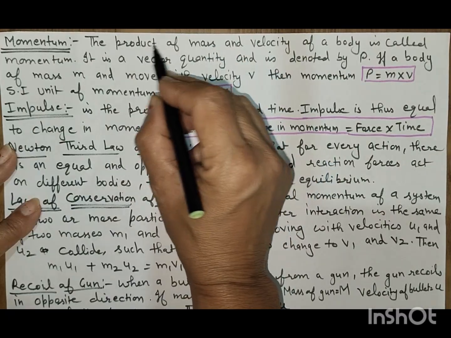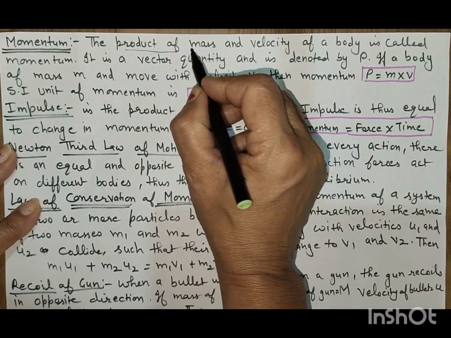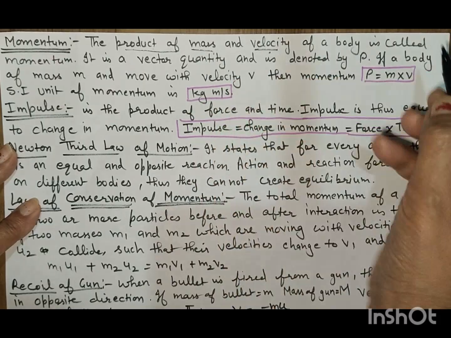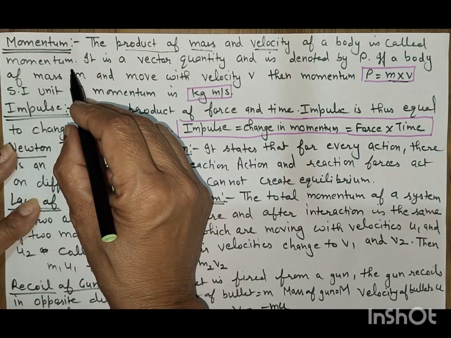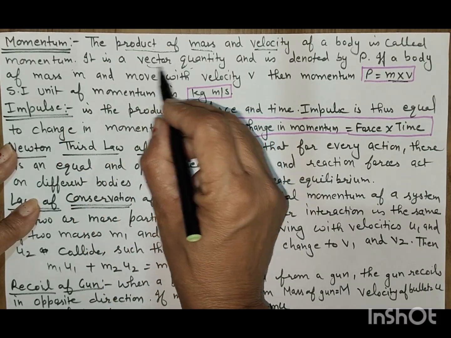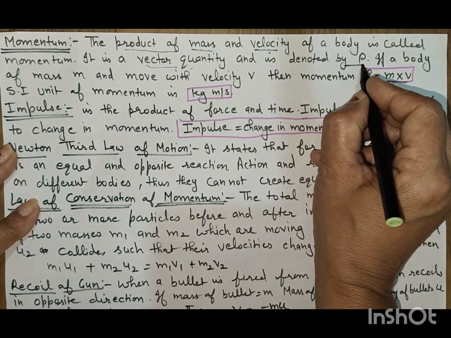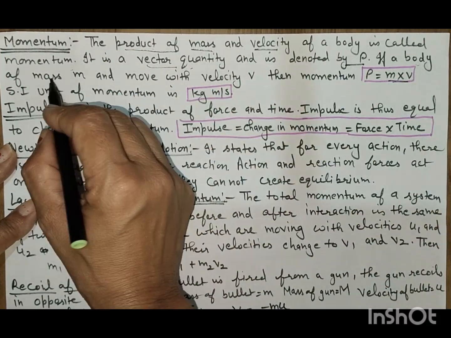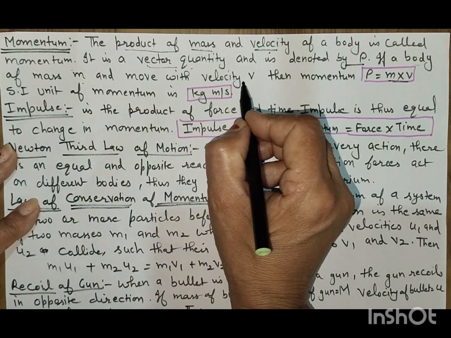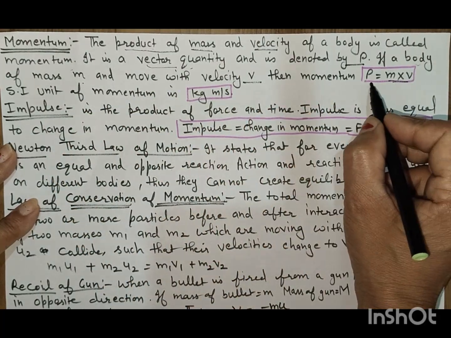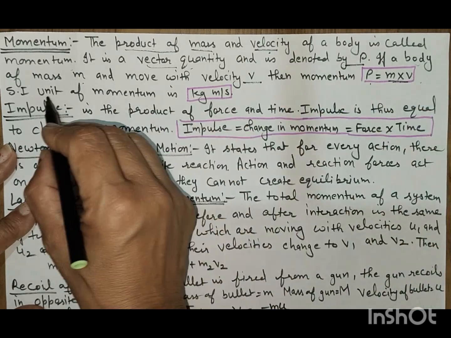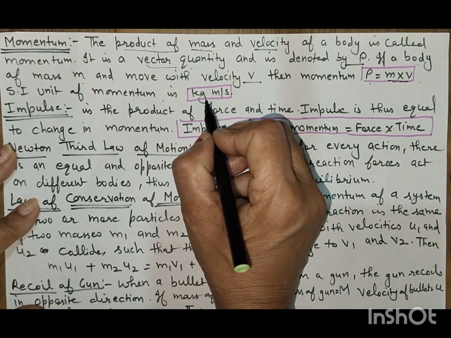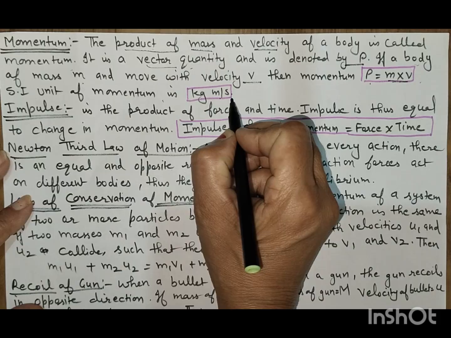Momentum is the product of mass and velocity of a body. It is a vector quantity and is denoted by p. If a body of mass m moves with velocity v, then momentum p is equal to m into v. The SI unit of momentum is kilogram meter per second.